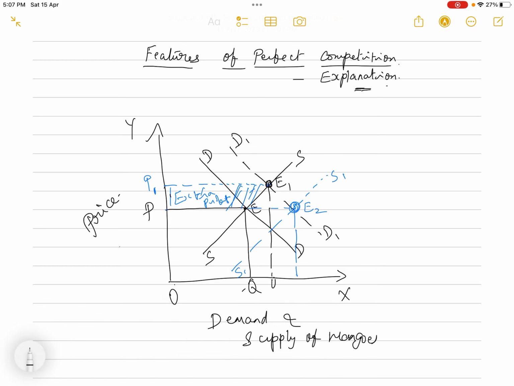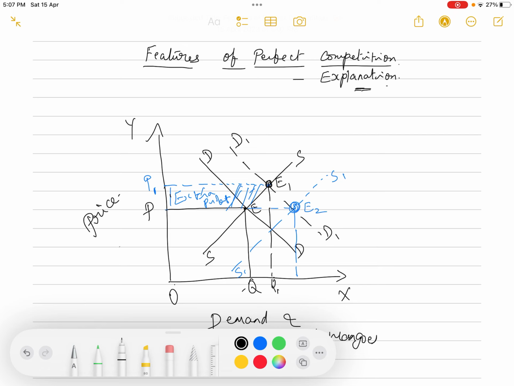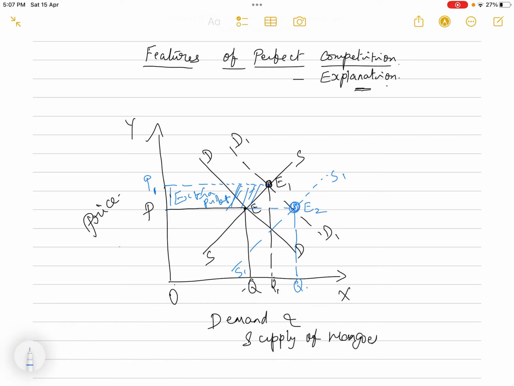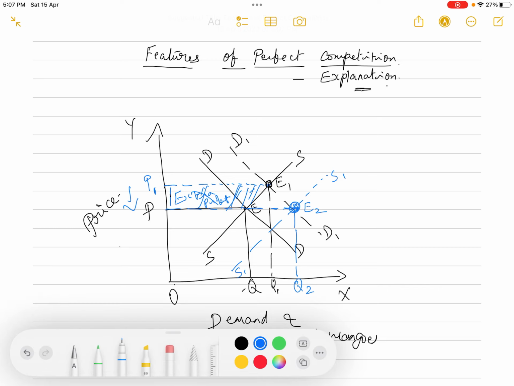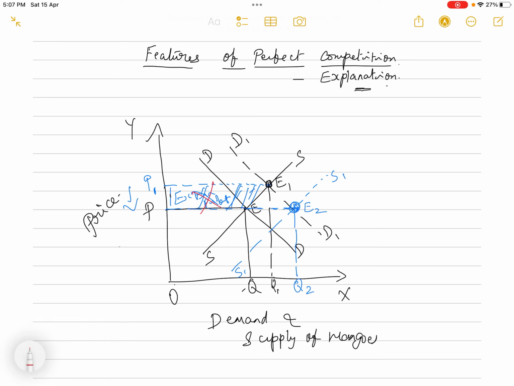Now again what is happening? The equilibrium position is changing to E2. Now the supply sales will also increase. So initially there is only a slight increase in the supply. So now what is happening? The supply is also increasing to Q2. The price is remaining the same, isn't it?